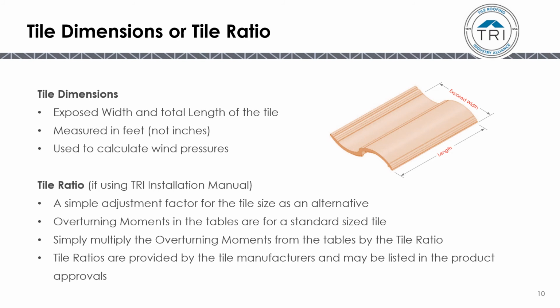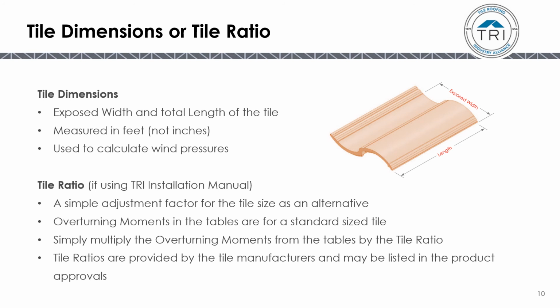You need to know the complete length, the total length of the tile, even what's overlapped. Both of those dimensions are measured in feet, not inches. So you need to convert dimensions that are typically provided by the manufacturers in inches and divide by 12 to get those measurements in feet if you're going to perform the actual calculations themselves.